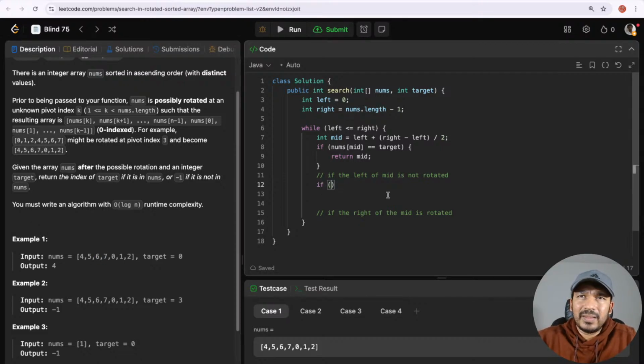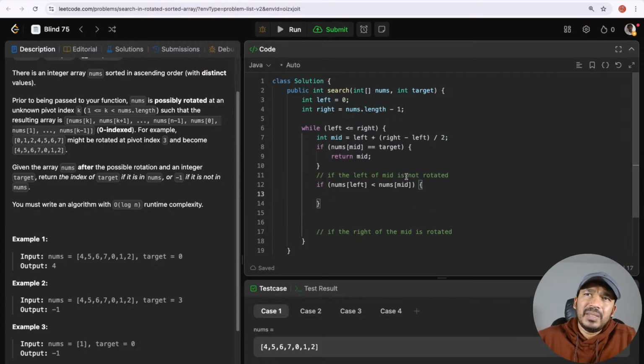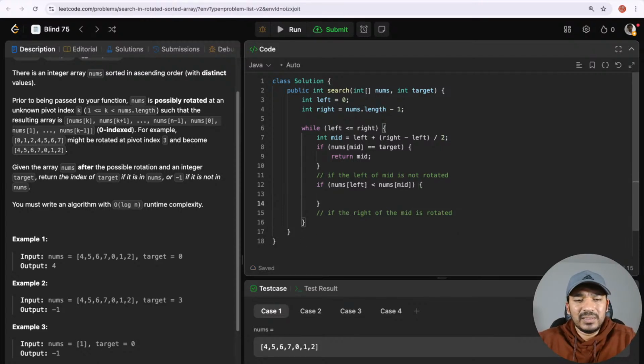So if nums of left is less than nums of mid, then that means the left of the mid is not rotated. Else, we know that one side of the mid is always rotated, so we can assume that the right of the mid is not rotated.